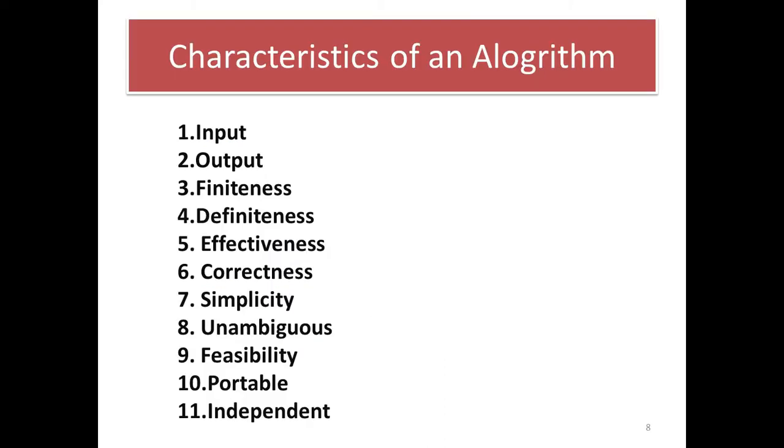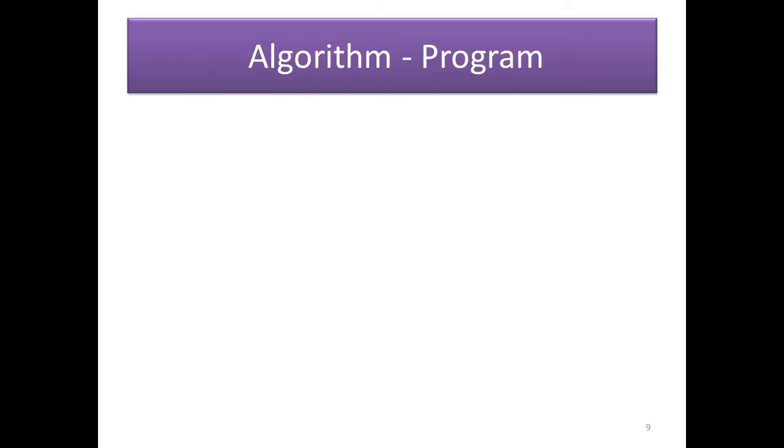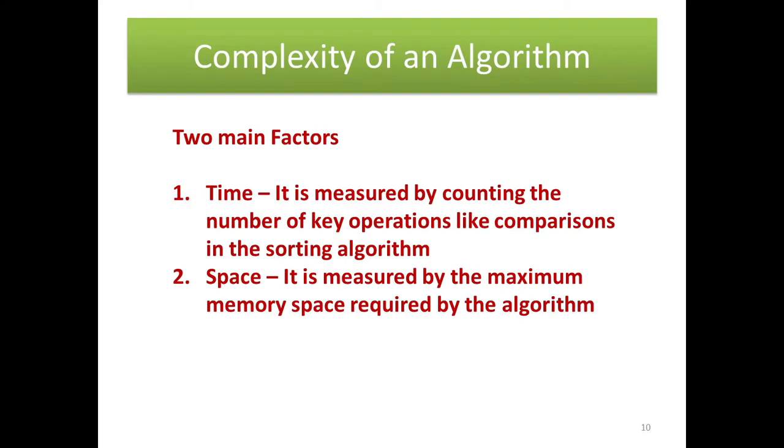And the next topic, characteristics of an algorithm. 11 topics we deal with: input, output, finiteness, definiteness, effectiveness, correctness, simplicity, unambiguous, feasibility, portable, independent. For the elaborate topic, just go through your book. And then comparison of algorithm and a program. The main difference between algorithm and program is given in your book. For a short time, you refer to the book also.